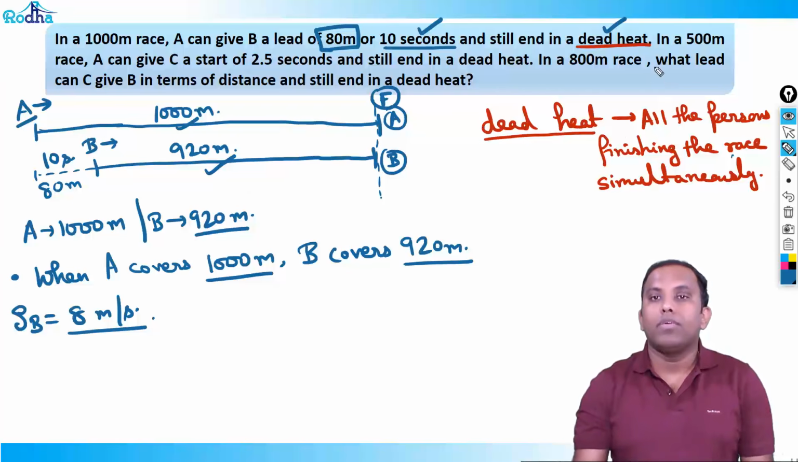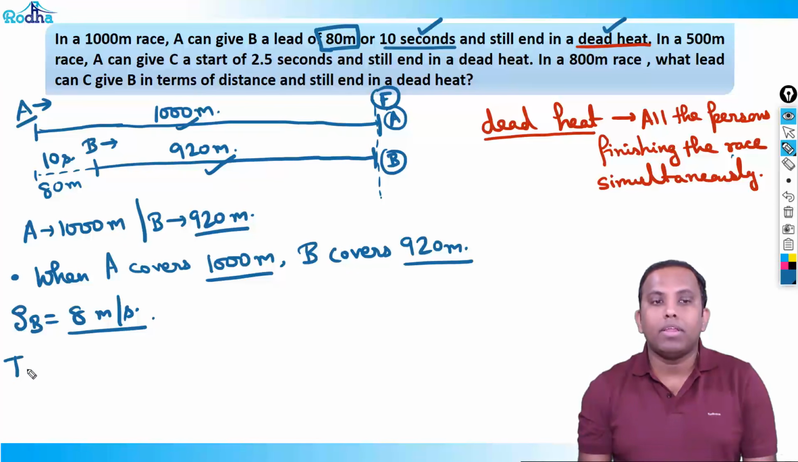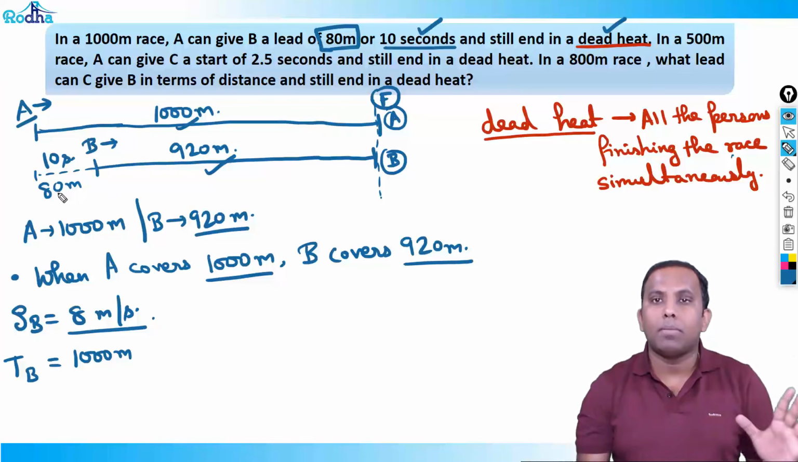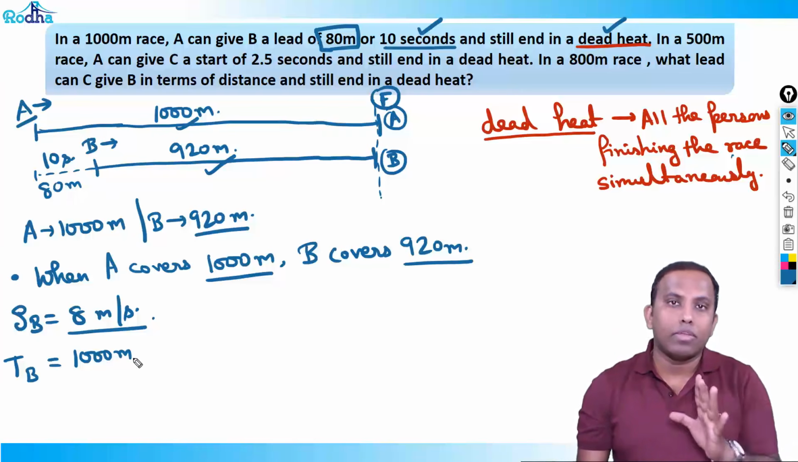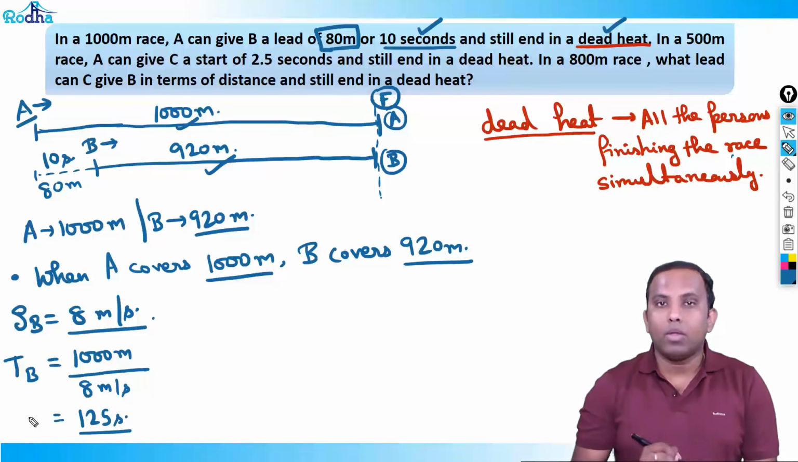Okay. Second one, in a 1000 meter race, A can give B a start of 10 seconds. So now from here what I can get is the speed of B is 8 meters per second. What is the time taken by B to complete the race? 1000 meters is the race. I'm calculating the total time taken by B to complete the race. If B runs for 1000 meters, how much time will it take? Time is distance upon speed. B will take 125 seconds.